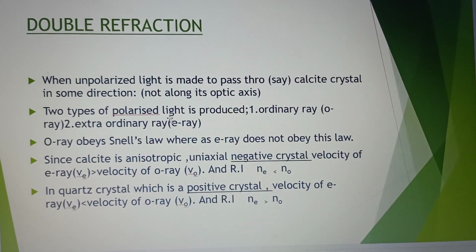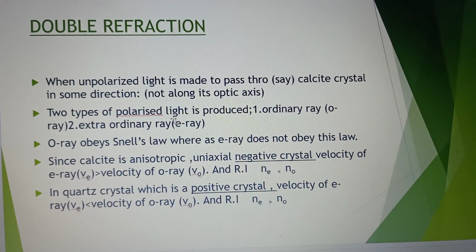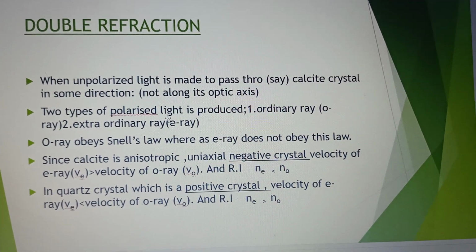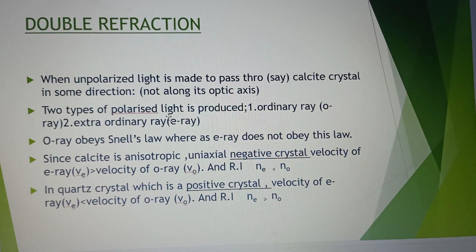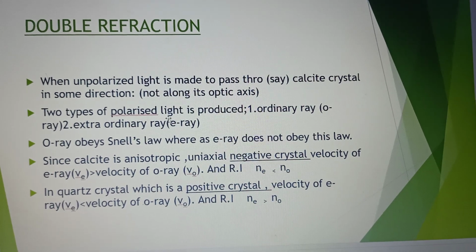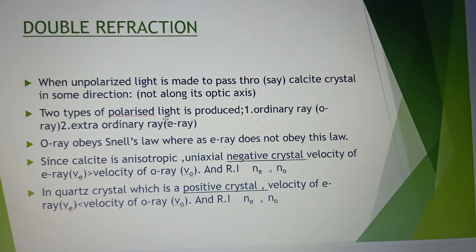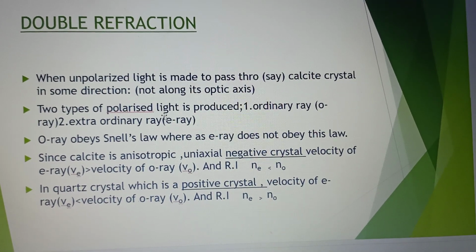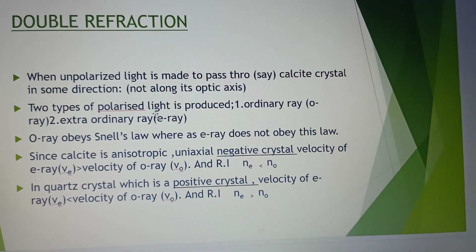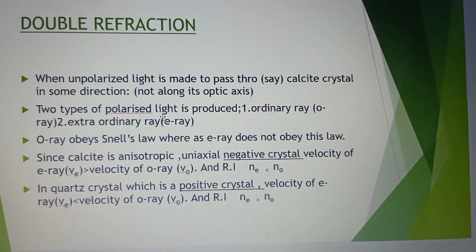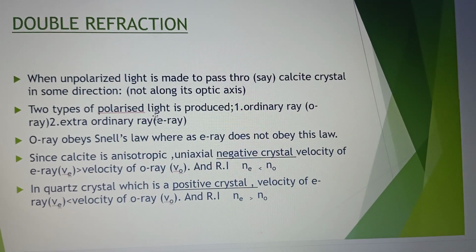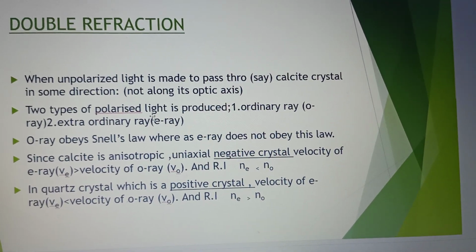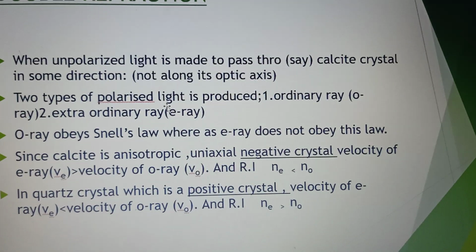Emerging ray will not be one ray but there are two rays. So this phenomenon is known as double refraction. When we look at the two emerging rays, both of them are plane polarized and one ray which obeys Snell's law is called ordinary ray or O ray.